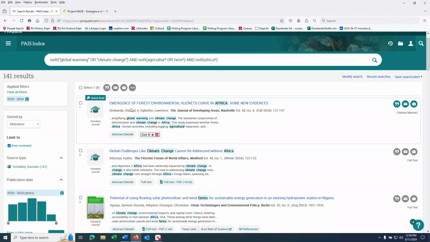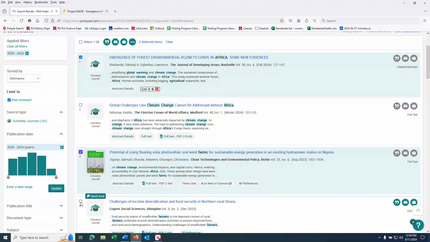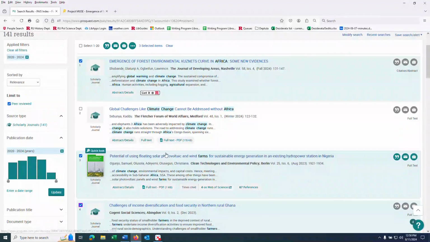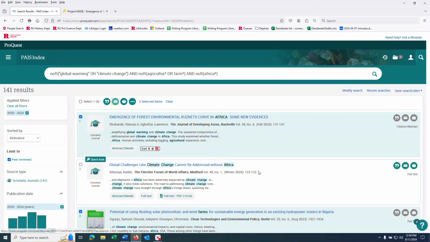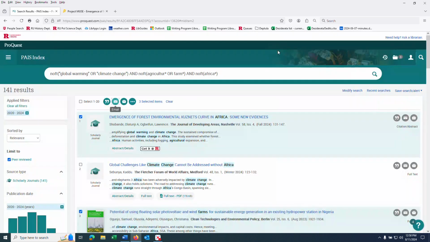The simplest way to cite in a ProQuest database is to just check off the records of the articles that are of interest to you, and then click the email icon. Okay, so make sure that you include bibliographic citation and then choose your citation style. You'll get an email with the article records, article citations, and links back to the records in the database.